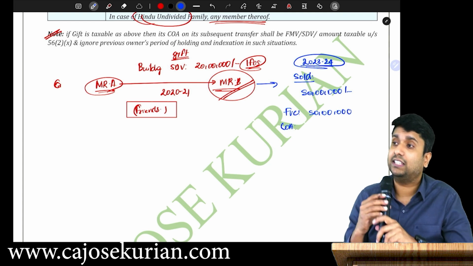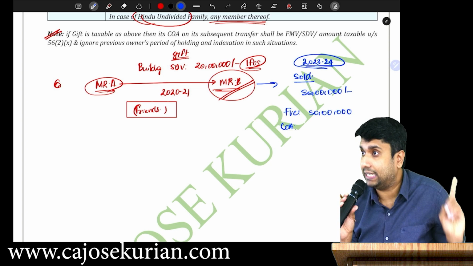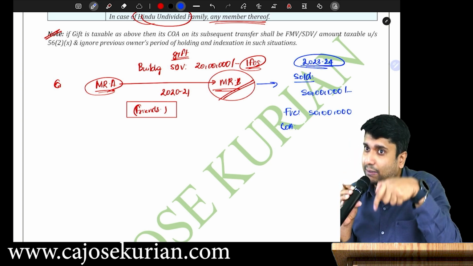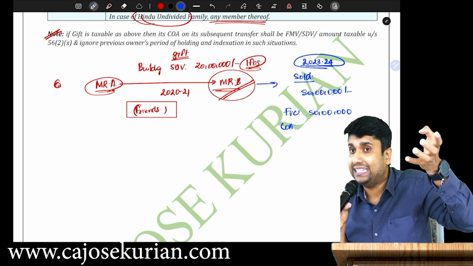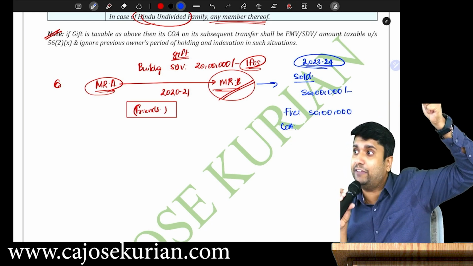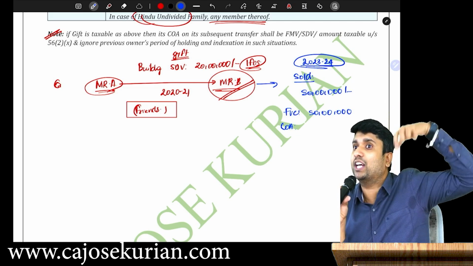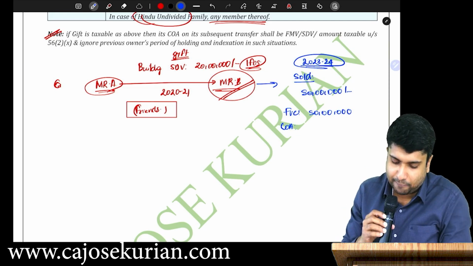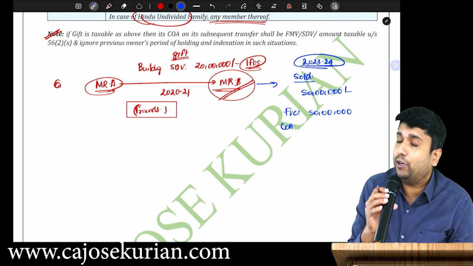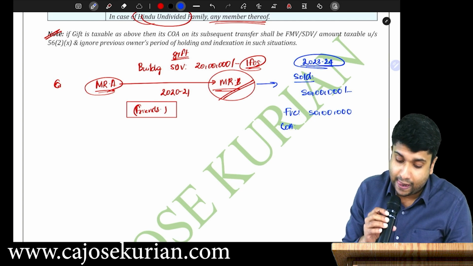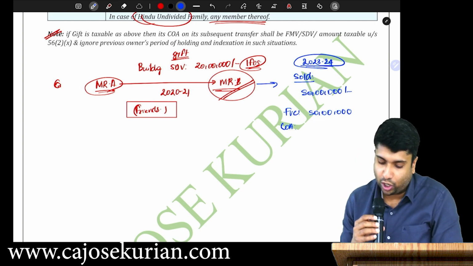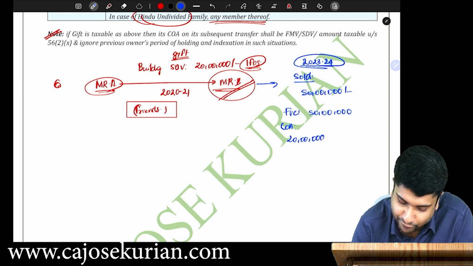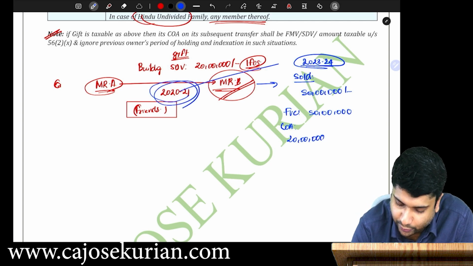Here, don't take the cost of acquisition of the predecessor. Are you with me? If you are receiving a gift and that gift is taxable in the hands of the recipient under IFOS, then the value that has been considered for the purpose of IFOS shall be the cost of acquisition on its subsequent transfer. So here Mr. B received an asset having a stamp duty value of 20 lakhs in 2020-21, and on its subsequent transfer, the cost of acquisition for Mr. B will be how much? 20 lakhs, and you can claim indexation from 2020-21 onwards till 23-24.